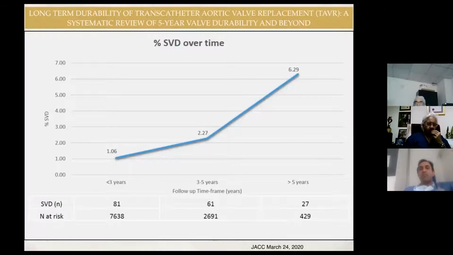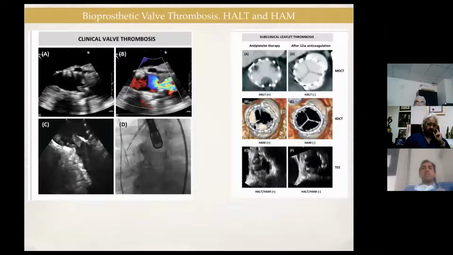This is a slide which I have taken from a study which was presented at ACC, long-term durability of transcatheter aortic valve replacement, a systematic review of 5-year valve durability and beyond. If you see, the incidence of valve degeneration in patients below 3 years is 1%, 3 to 5 years is 2.27%, and after 5 years it is 6.29% and increasing.